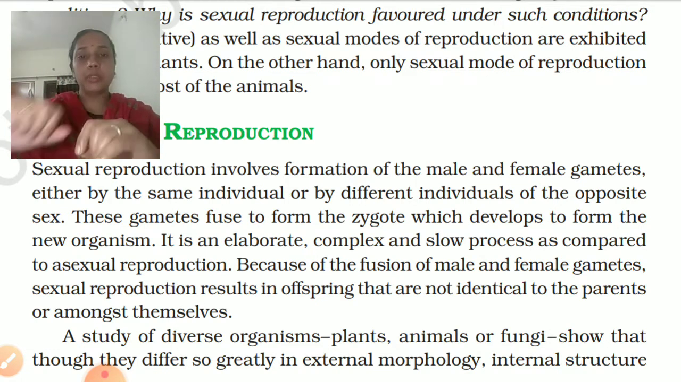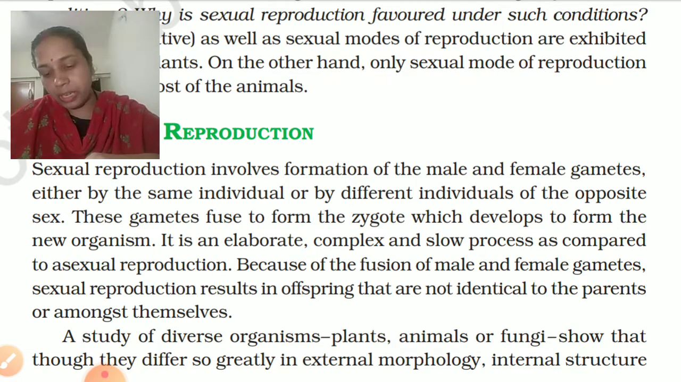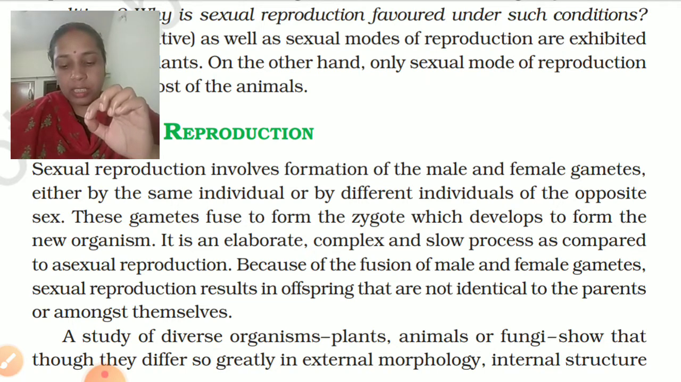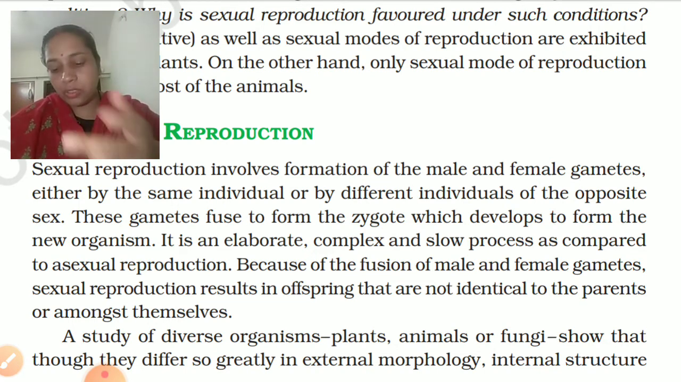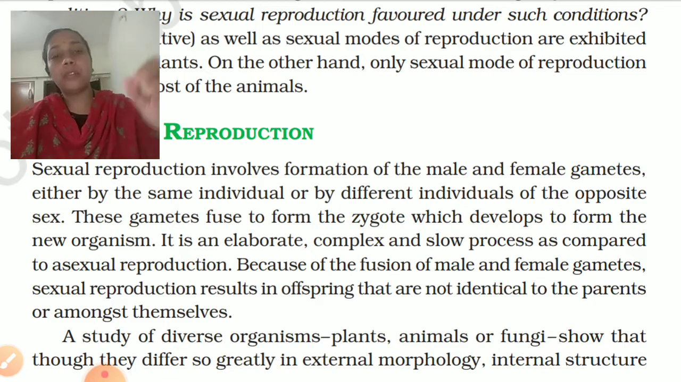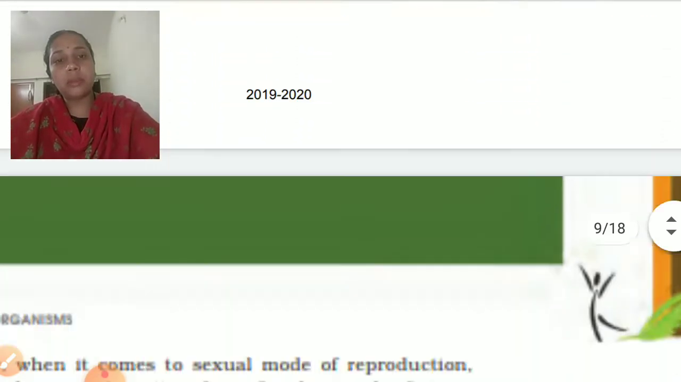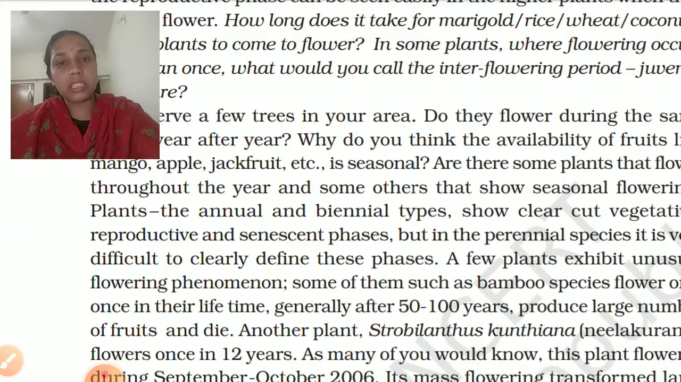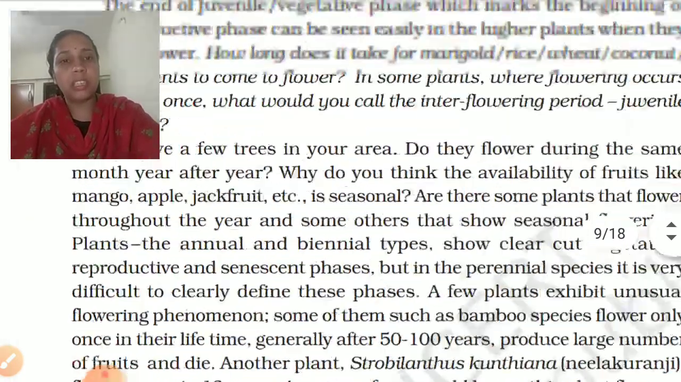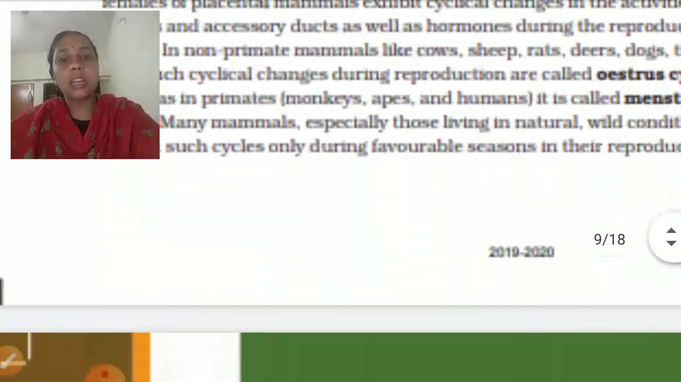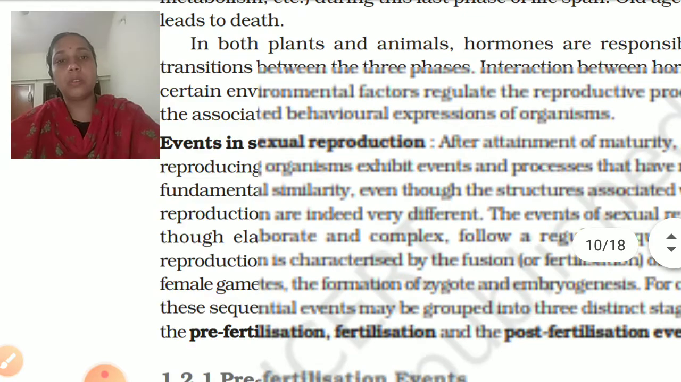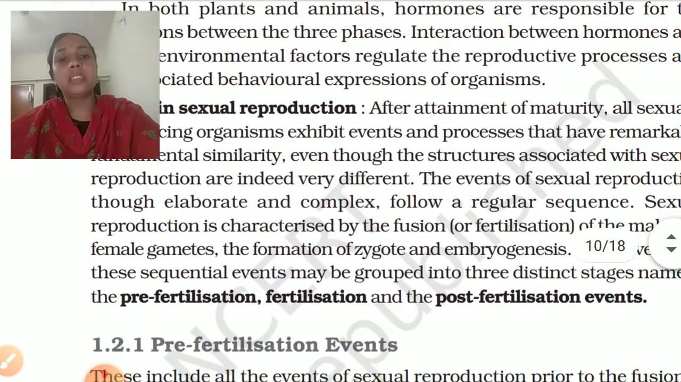Okay, now during the reproductive phase in non-primate animals, what takes place? Oestrous cycle takes place, while in case of primates, menstrual cycle takes place. Okay, now if we study in detail about reproduction, it has three different stages. So these are also known as events. These are the events in sexual reproduction.